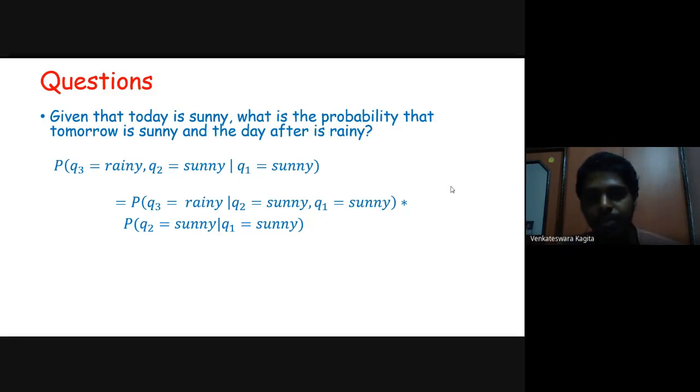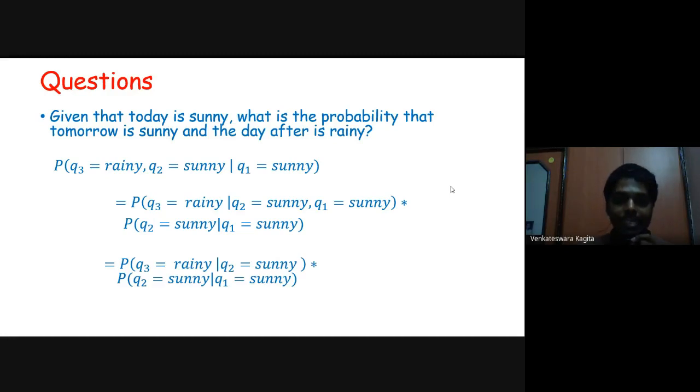But with the Markov assumption, what would this value be? We assume with Markov that any day's weather depends only on the previous day's weather. So the first probability can be rewritten as the probability of Q3 equal to rainy given Q2 equal to sunny. We are not considering Q1, that is day one's weather, because of the assumption. So we cut it down and write the probability of Q3 equal to rainy given Q2 equal to sunny, times the probability of Q2 equal to sunny given Q1, which is only one state.